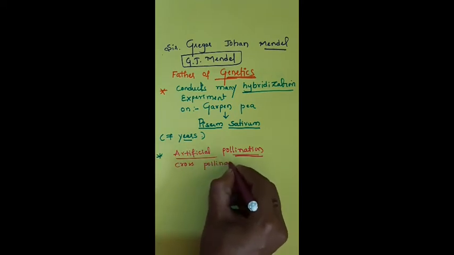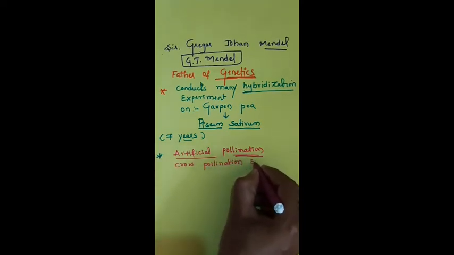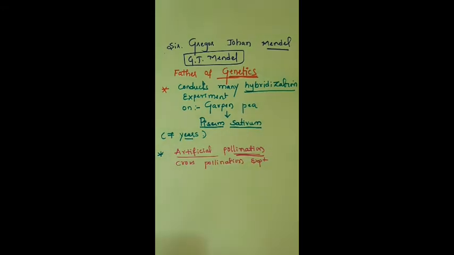Artificial pollination is done by emasculation and bagging. Emasculation is the removal of stamens from a bisexual plant in order to avoid self pollination and promote cross pollination.